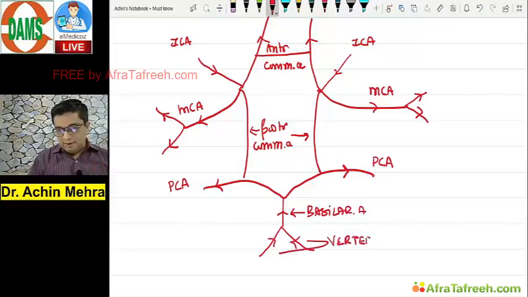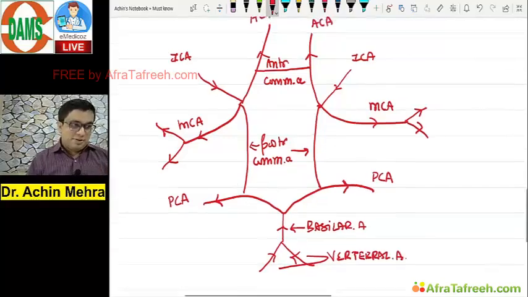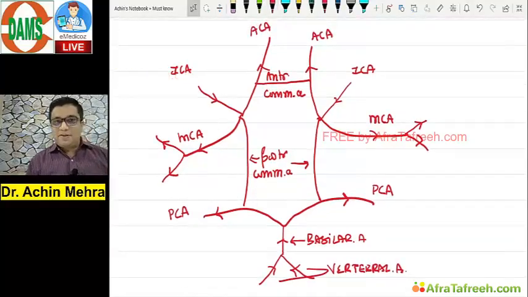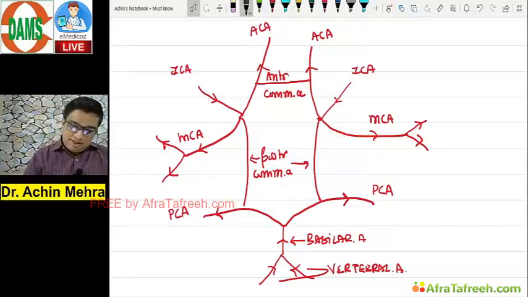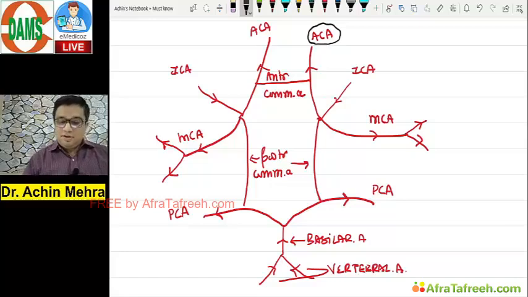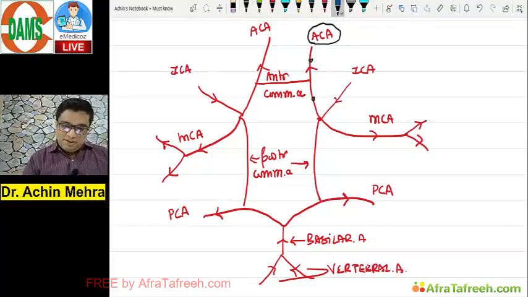Right. So what I want to tell you here is not the aneurysm space. I'm going to tell you what the deficit will be if something goes wrong in any one of these arteries. Remember this. Anterior cerebral artery, ACA, right? If there is a thrombus here or here, there are two divisions of the ACA.